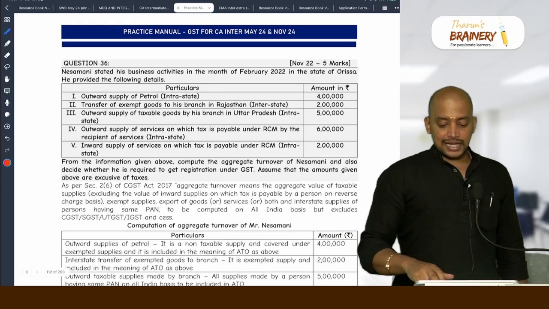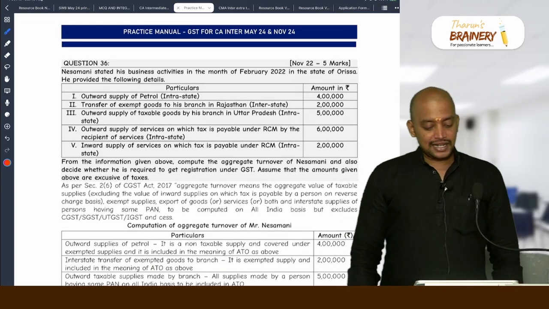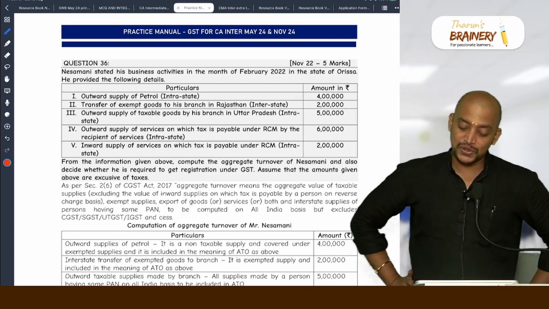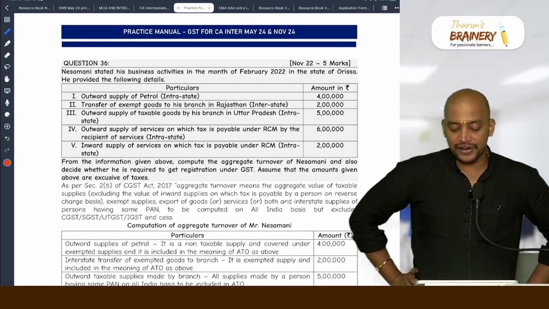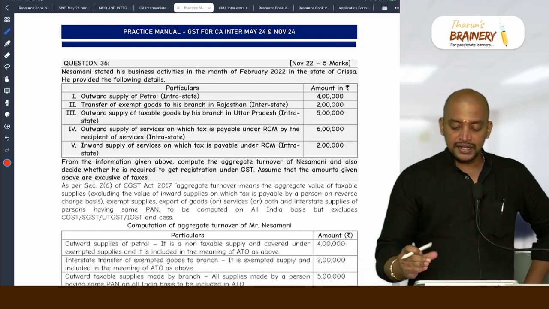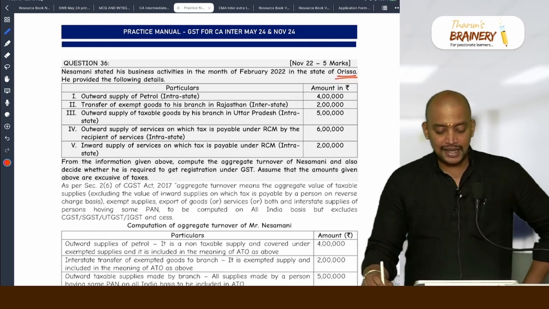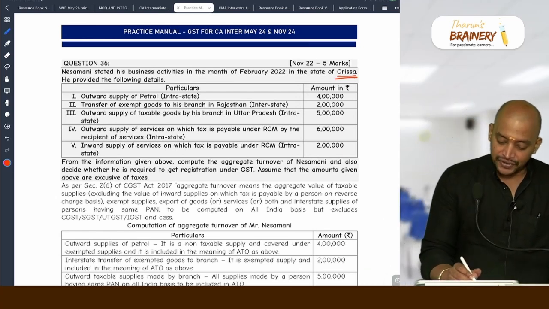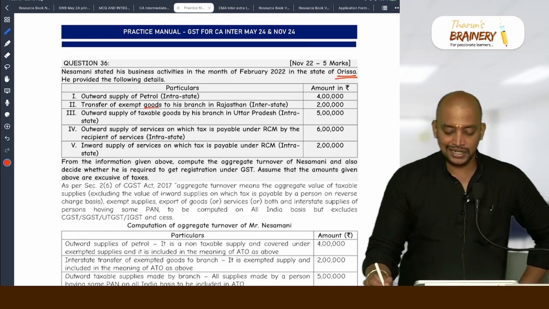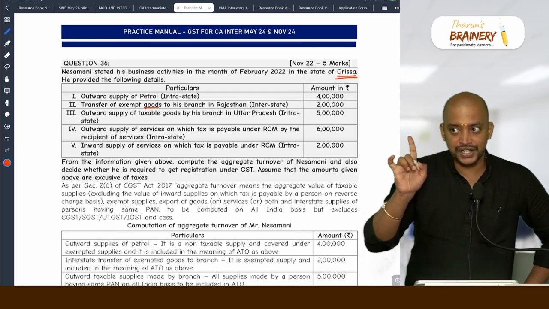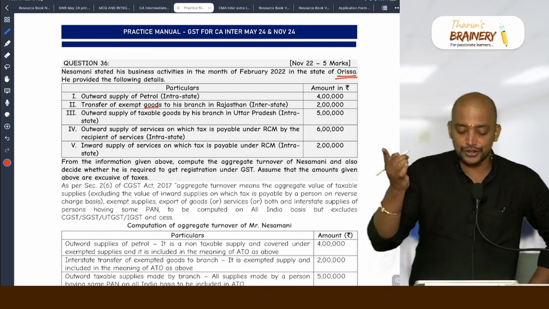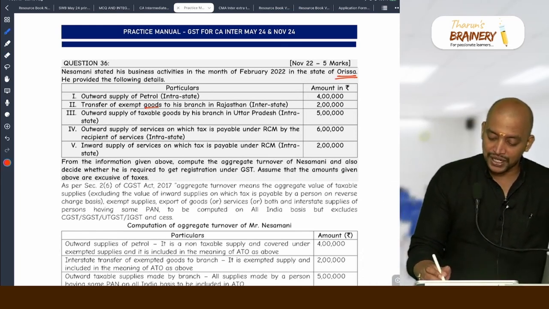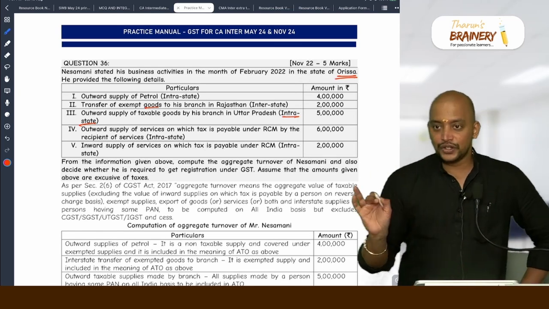Then next one, question number 36. Nesamani started his business activities in the month of February 2022 in the state of Orissa. He provided the following details. Orissa is not in special category states. Outward supply of petrol, goods, petrol is goods. Transfer of exempted goods to his branch in Rajasthan. Exempted goods, no compulsory registration. Taxable goods, interstate taxable goods only compulsory registration. Outward supply of taxable goods by his branch in Uttar Pradesh, but intra, again, no need to compulsorily register.